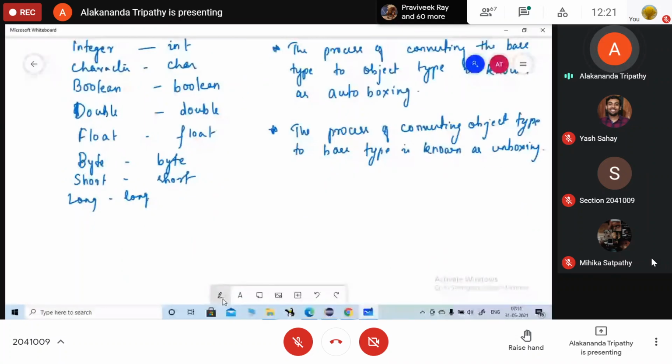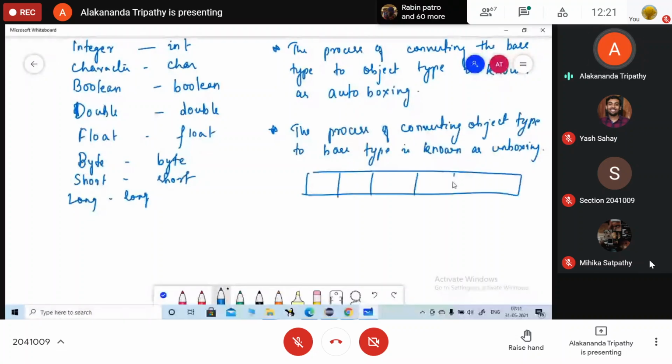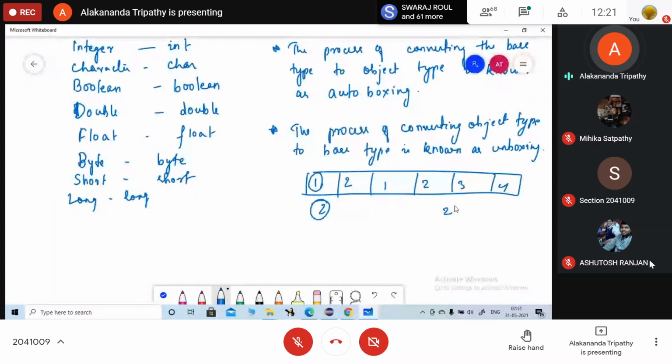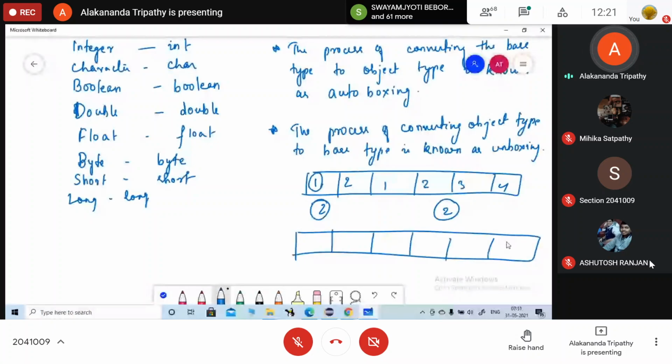Here, if it is an integer array, and you have written it in this manner 1, 2, 1, 2, 3, 4, then you are going to count the occurrence of 1. So 1 कितने बार occur हुआ है? 2 बार. 2 times. If it is 2, then it will return 2. If you have a character array, A, B, C, D, A, E, D, and you enter the character A, you are going to count how many times A occurred in the array. तो तुम्हें उसके लिए क्या लिखना है? What do you need to write?